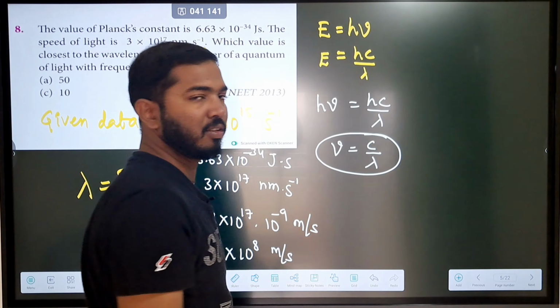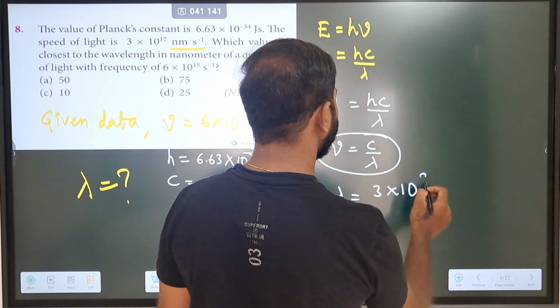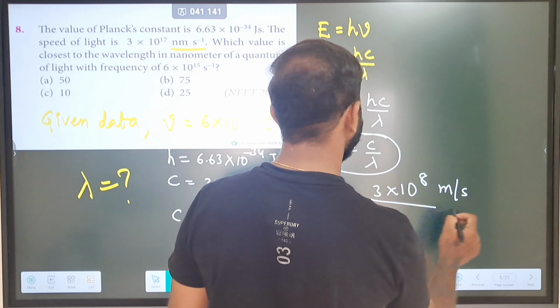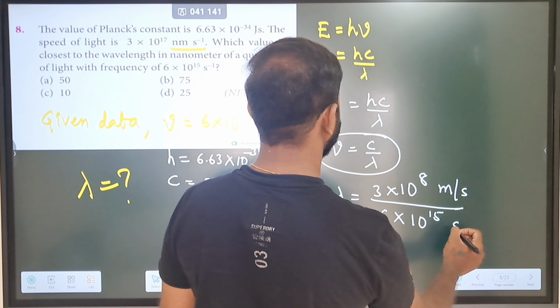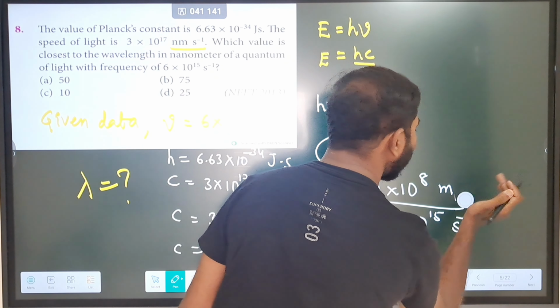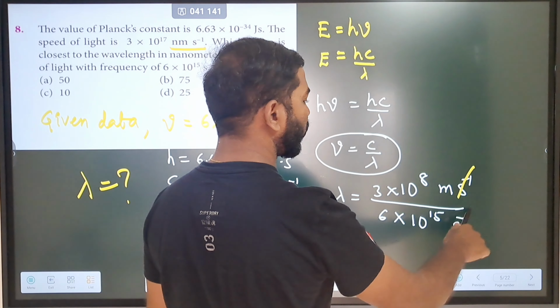Now we have everything, so let's just substitute and get the answer. We need to calculate lambda, and the value of c they gave is 3 into 10 power 8 meter per second, divided by the nu value, 6 into 10 power 15 second inverse. So the numerator also has second inverse, so these two will cancel.